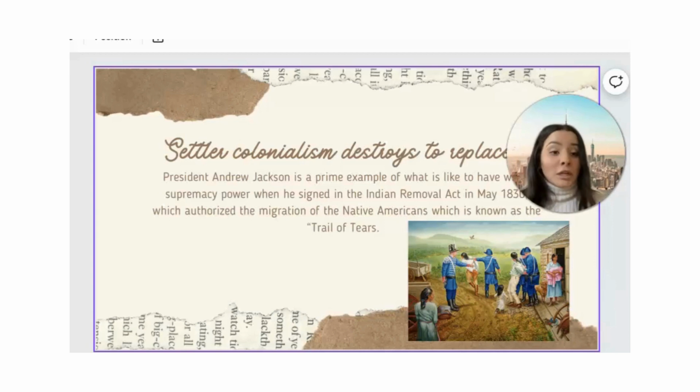So the question comes up, does settler colonialism still exist today? Not necessarily settler colonialism, but colonization does exist in all parts of the world. There are parts of the world where lands are still being taken from these tribes, these races, these different ethnicities by white supremacy, trying to make those lands theirs. So the U.S. was basically built by settler colonialism because all these lands were taken away from all these different people, and the lands that we're living on today belong to indigenous people.